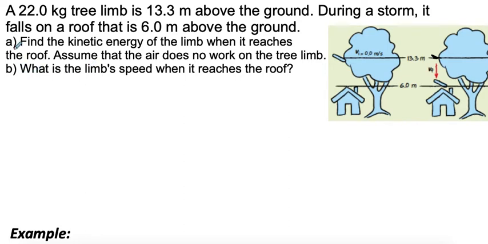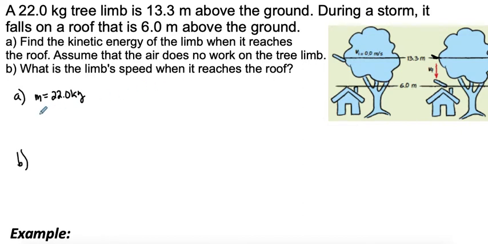So we have A and B. We want to find the kinetic energy of the limb when it reaches the roof. And then for B, we want to find the speed when it hits the roof. So at the beginning, let's write out our mass as 22.0 kilograms. And let's say our reference point is going to be that 6 meter line, or the house.